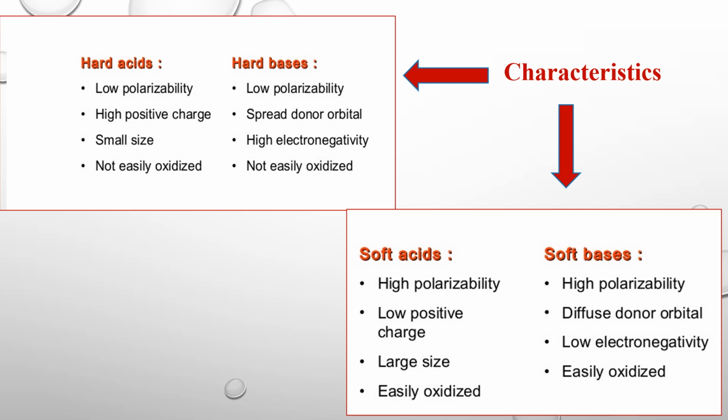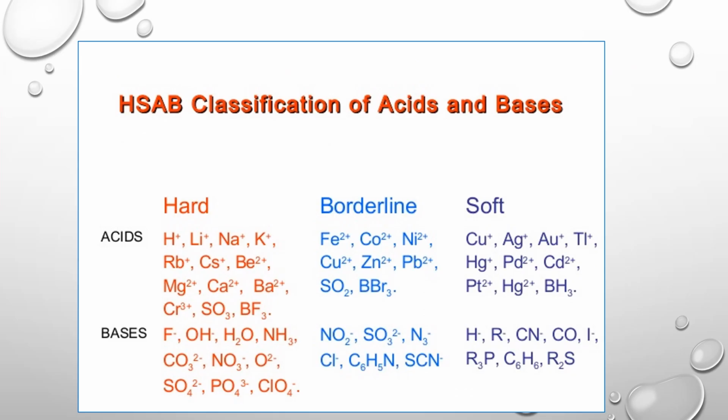Soft acids and soft bases both have high polarizability. Soft acids have a low positive charge and large size, and are easily oxidized. In soft bases, there is a diffuse donor orbital, low electronegativity, and they are easily oxidized.